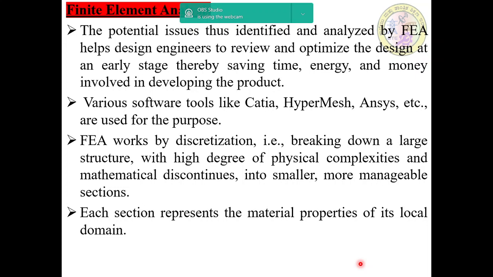And then FEA works by discretization, that is breaking down a large structure with a high degree of physical complexity and mathematical discontinuity into smaller, more manageable sections.